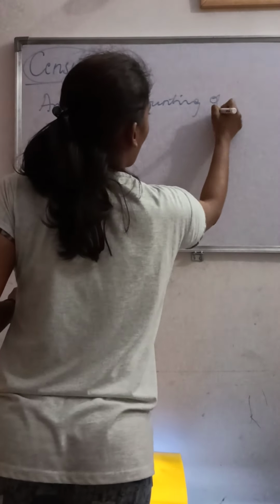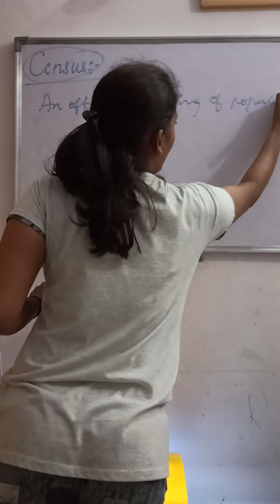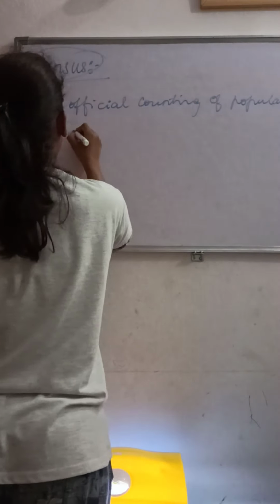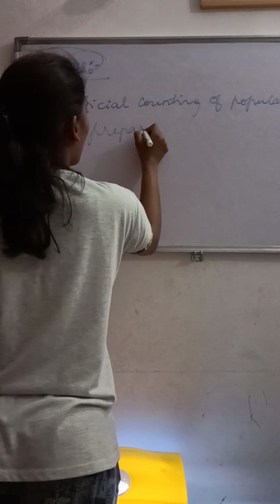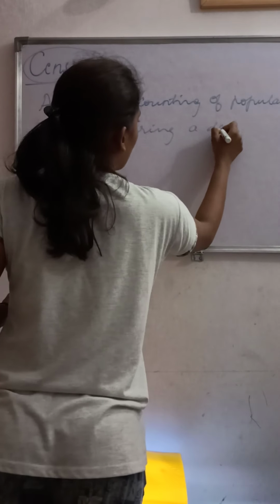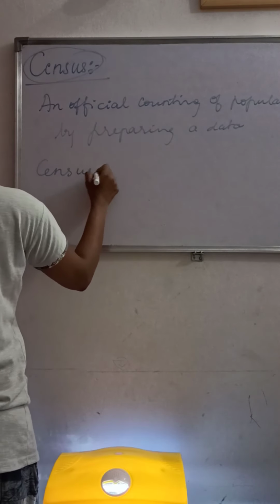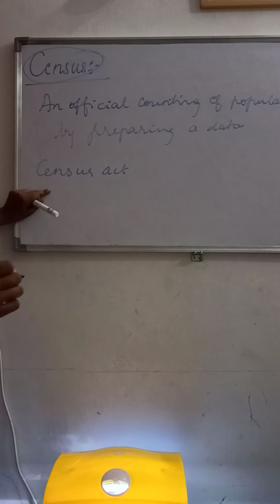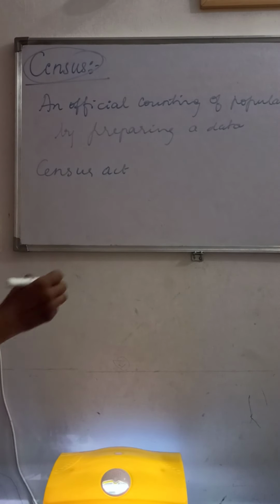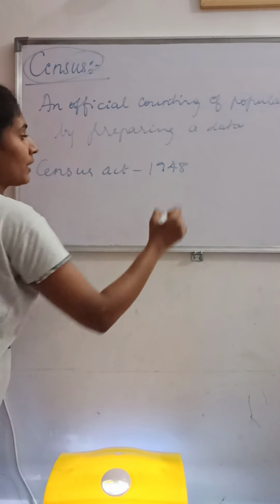Official counting of population. By how? By preparing data about what? About the age group, birth, death, sex ratio, etc. It is nothing but what? Census. It was conducted as per the provision made under the Census Act, which was made in 1948.